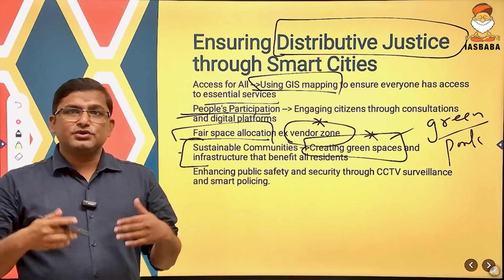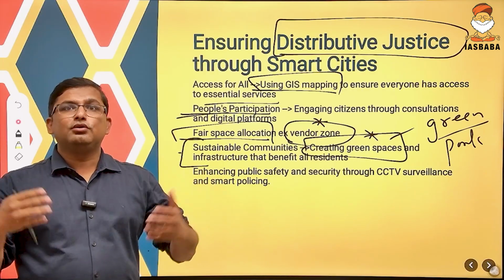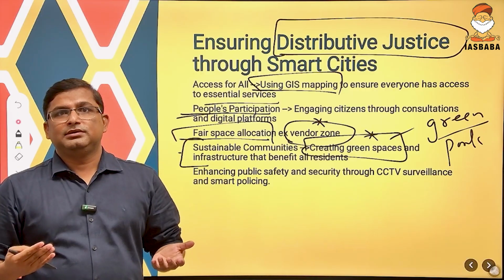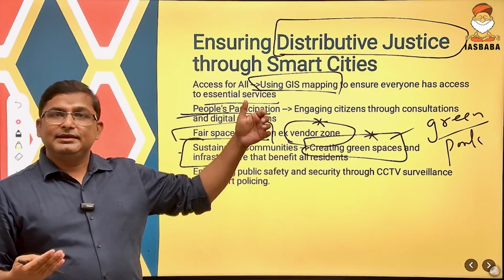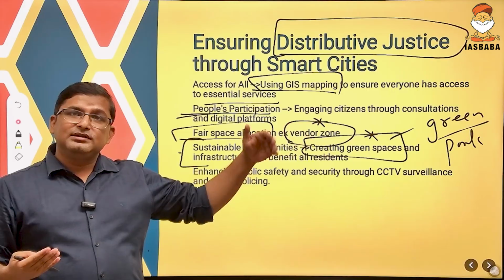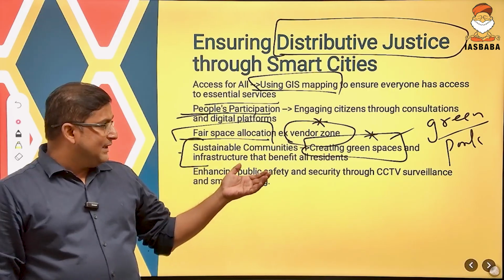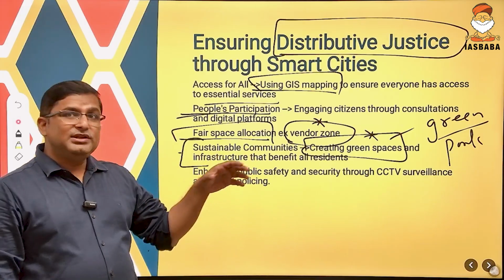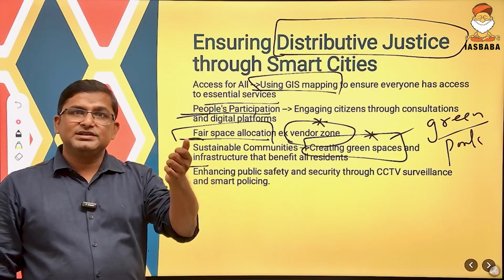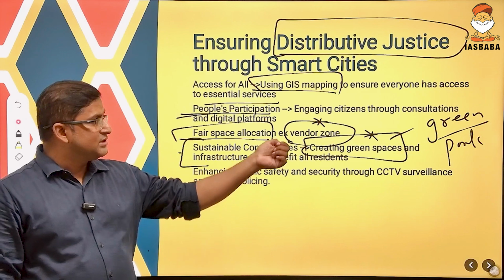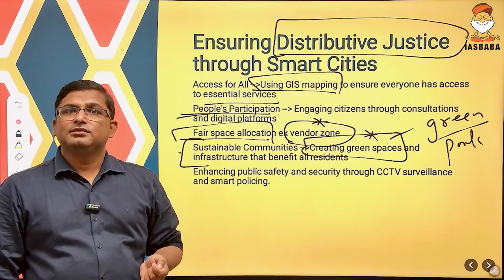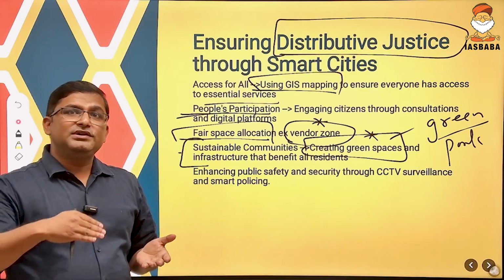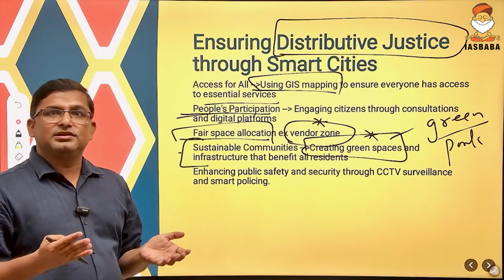It will give opportunity to all the people living in the colony, living in the city to have a sustainable lifestyle. They can visit the park, they can start jogging, running or walking, they can do exercise, they can access the green infrastructure, green space in the city, and this will benefit all. Some of the cities under smart city mission are also constructing green parks. They are increasing afforestation in the city area. So this will benefit all the residents without any discrimination.